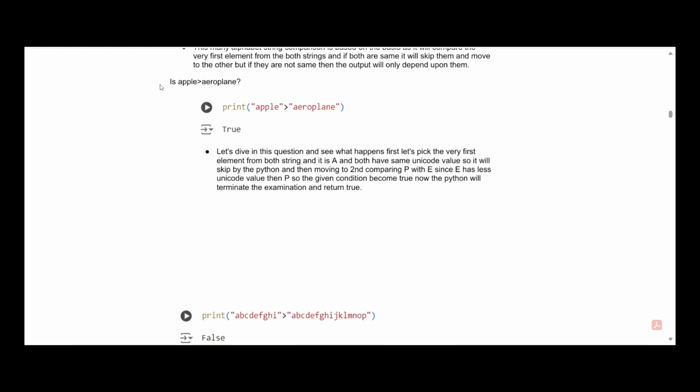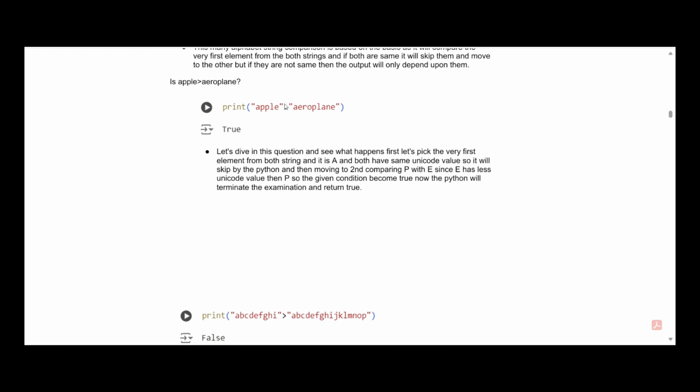Now after this there is one more important question in this comparison of strings, that is "apple" is greater than "aeroplane". First of all, let us understand how Python will take this question. Python will take both strings and take each alphabet from each string one by one. Like from apple it will take a, and from aeroplane it will take a at a time, and it will compare them on the basis of the given operator.